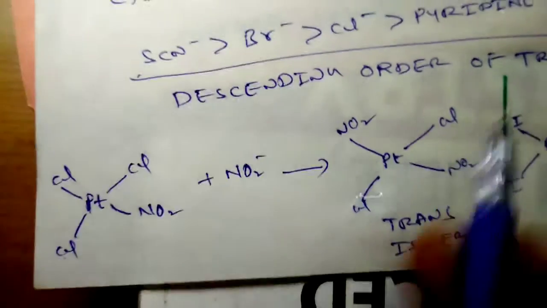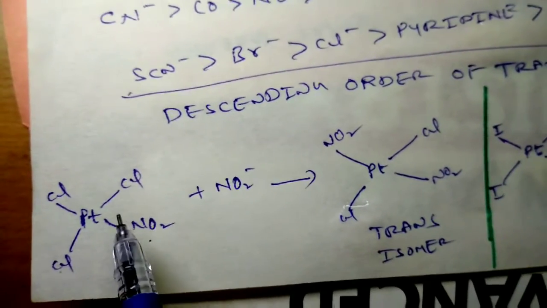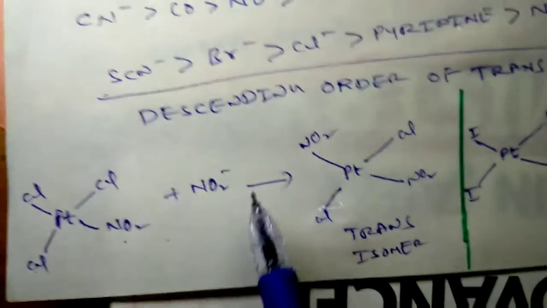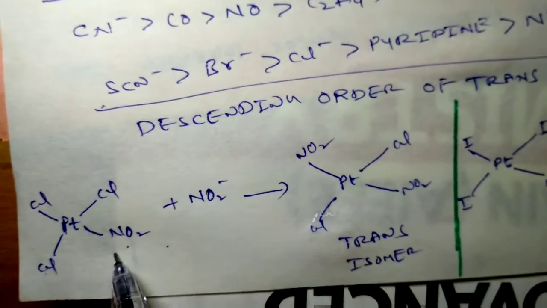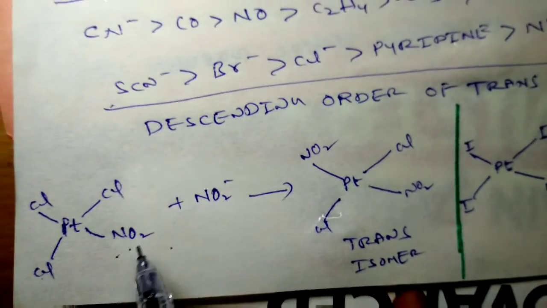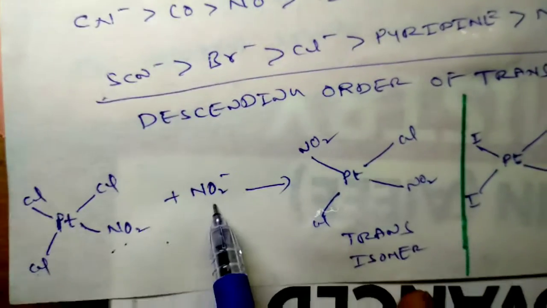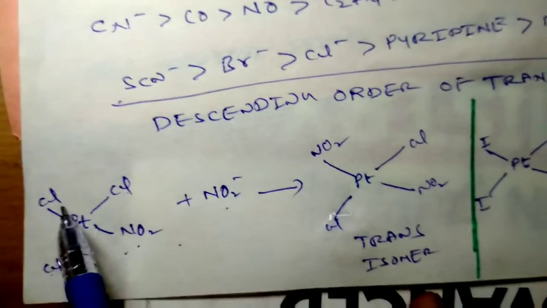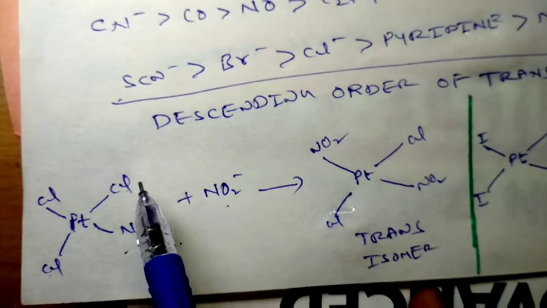Shall we see one more example? It only depends on the trans effect of the ligands. I have taken a complex like this, which contains three chlorines, which are good leaving groups, and one NO2 group. One more NO2 group should be incorporated into the complex. Now we have two choices to get either the cis isomer or the trans isomer. This NO2 minus can go here or here. If it goes here, you will get the trans isomer. If it goes here, you will get the cis isomer.